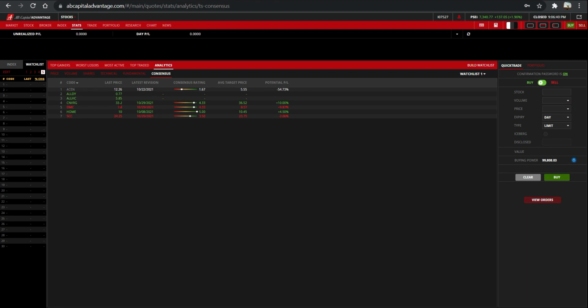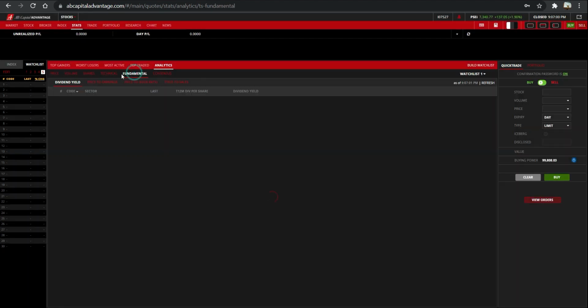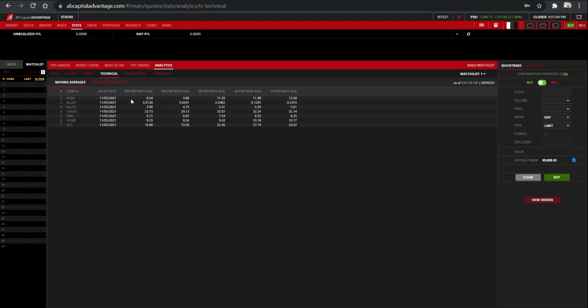For example, with ASEN over here, they are trying to tell us that it has a 5.55 pesos per share average price, and therefore you should be thinking of selling or reducing your allocations already, as reflected on the consensus rating. You can visit the fundamentals and technical subheadings over here to see more information regarding your watch list.